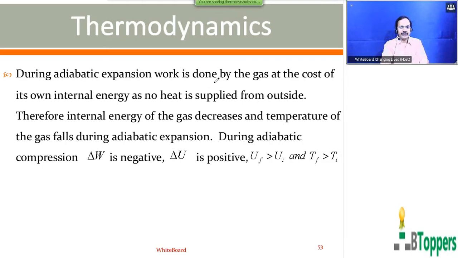During adiabatic expansion, work is done by the gas at the cost of its own internal energy, as no heat is supplied from outside. Therefore, the internal energy of the gas decreases and the temperature of the gas falls during adiabatic expansion, which I discussed earlier. During adiabatic compression, delta W is negative and delta U is positive, because in the adiabatic process, as explained before, delta U equals minus delta W. So delta W is negative, so delta U is positive. That is, delta U equals Uf minus Ui, so Uf is greater than Ui, meaning Tf is greater than Ti.